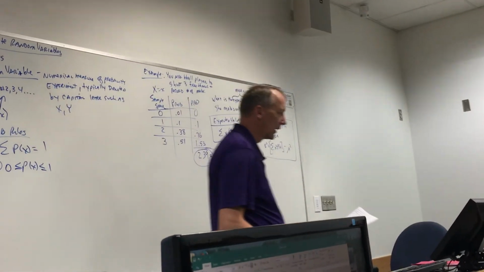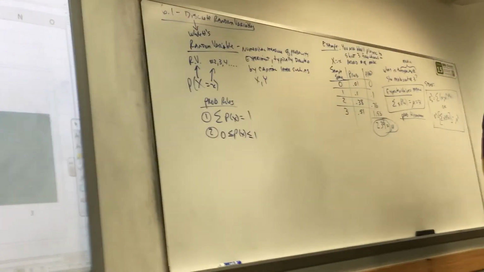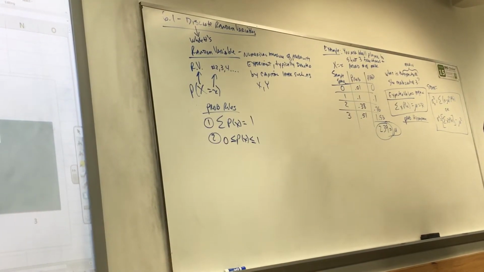Oh, and by the way, before I do that, what if I asked you to write that mean on your graph? How would you do that? What's that? Add a line? Okay, so I don't remember, did I show you this yesterday?